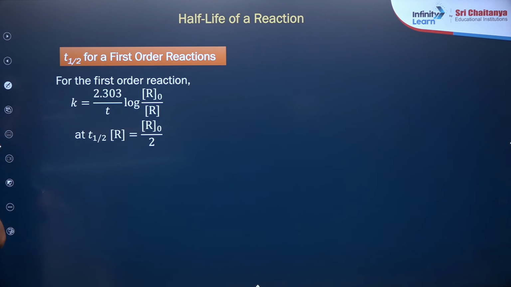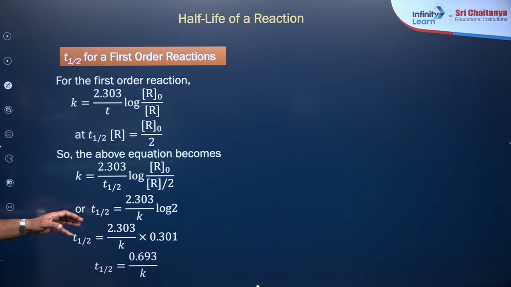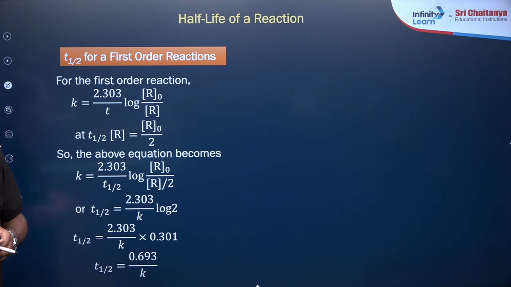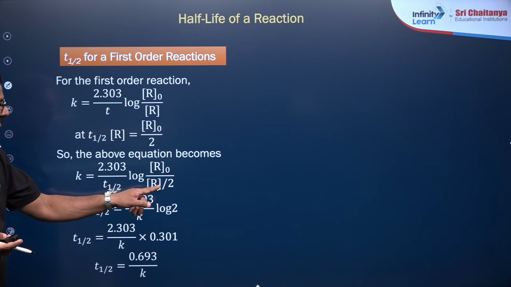Putting that in, the equation becomes K is equal to 2.303 by T half log R naught by R naught by 2.